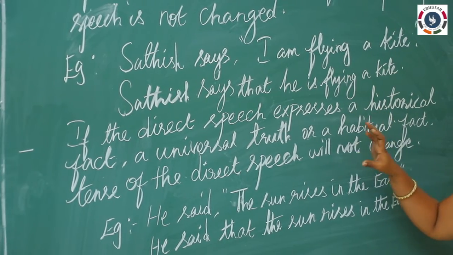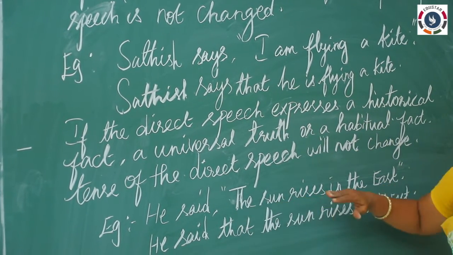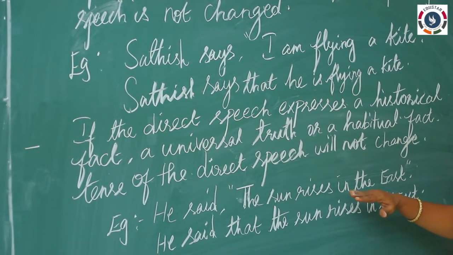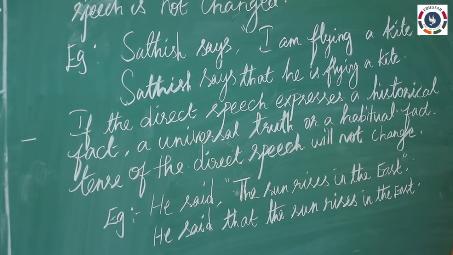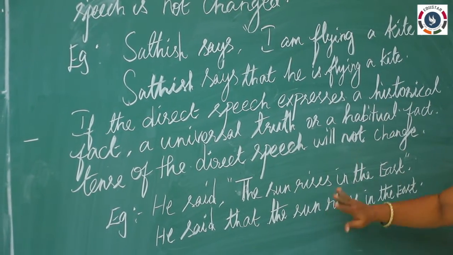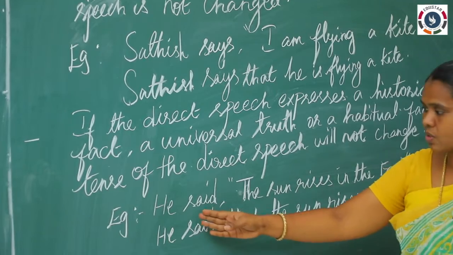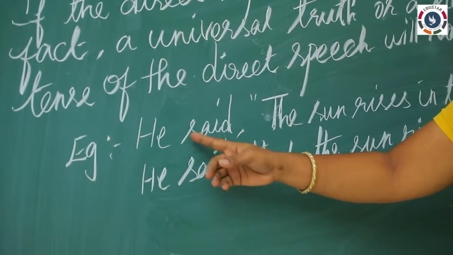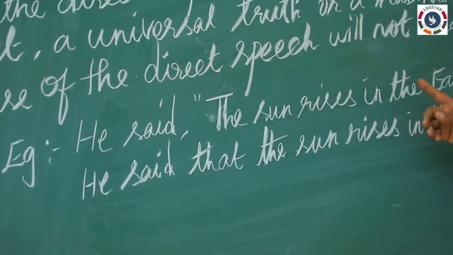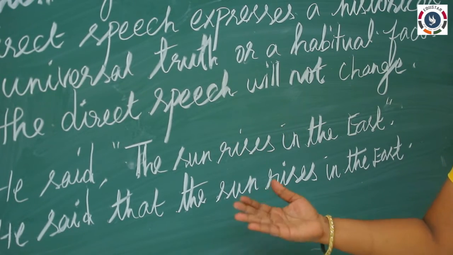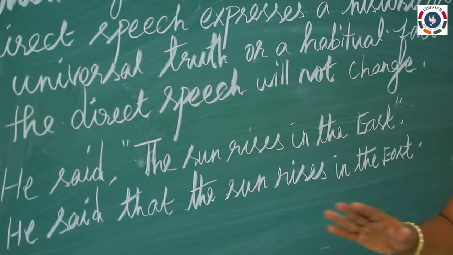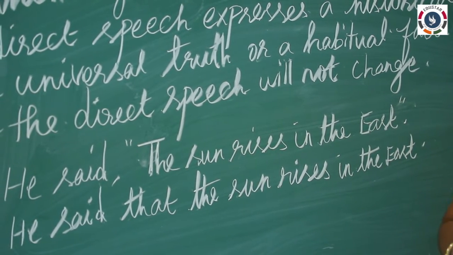If these things come as a reporting speech, there is no tense change in the indirect speech. So these two things are exceptional, and for this also I have given an example. He said the sun rises in the east. It is a universal truth. So immediately you have to remember there is no tense change in the indirect speech.